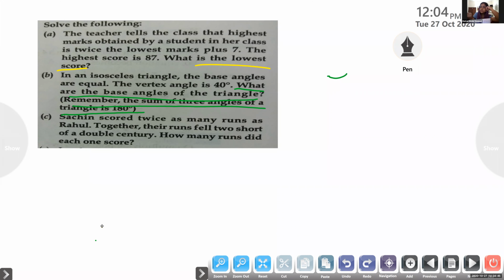2x minus... x is equal to 200 minus 2. 200 minus 2, 198, isn't it? Okay, so what is it?